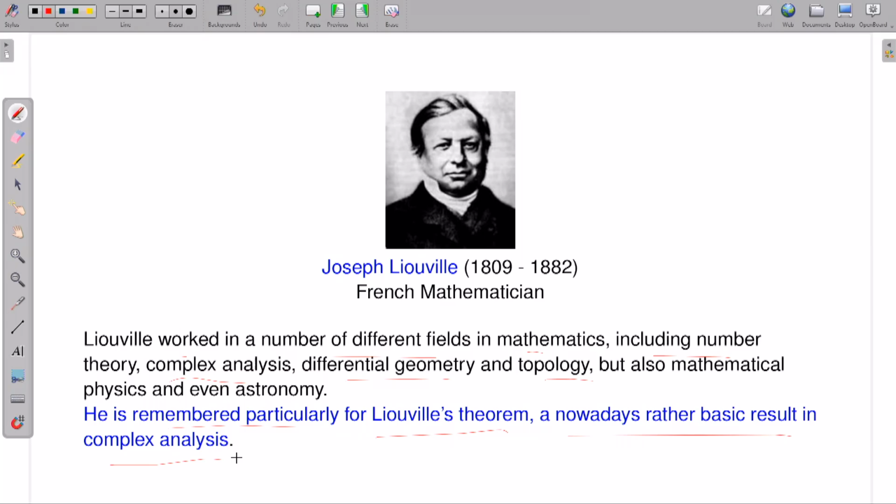Yes, what is Liouville's theorem? So this is very nice. For example, that's how complex analysis differs from real analysis. If I say that in real analysis a function is nice, what does that mean? The function is infinitely many times differentiable, or differentiable, you can think about that.